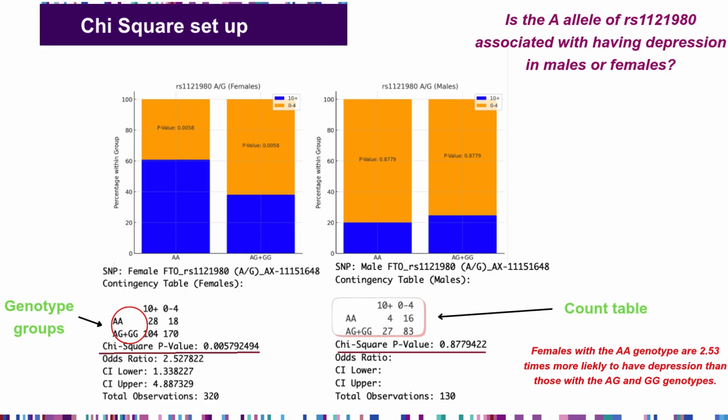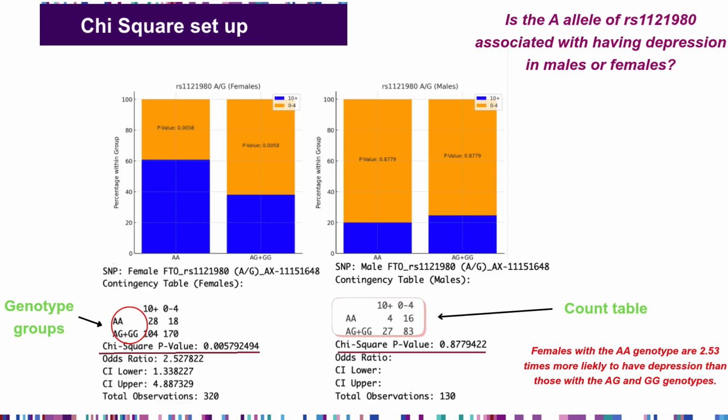So here you see the count or contingency tables with the genotype groups. No, this is a different SNP. It's RS1121980, so not the same SNP from the previous slide. The alleles for this SNP are A and G. And then you can see that the depression groups are labeled 10 plus and 0 through 4.